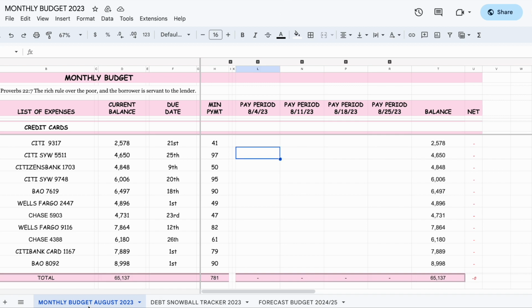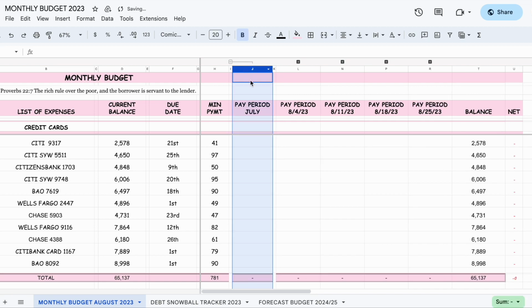I'm going to start with the monthly budget, August 2023. This is the monthly budget. And what we're going to do is just apply the payments, so that it can reflect on the debt snowball tracker. This way we know how much we're paying towards each credit card. Now the thing is, we're going to do July because I started making and doing a budget to pay these debts down in July. So I already made the $1,000 payment in the beginning of the month. So I'm going to reflect that here.